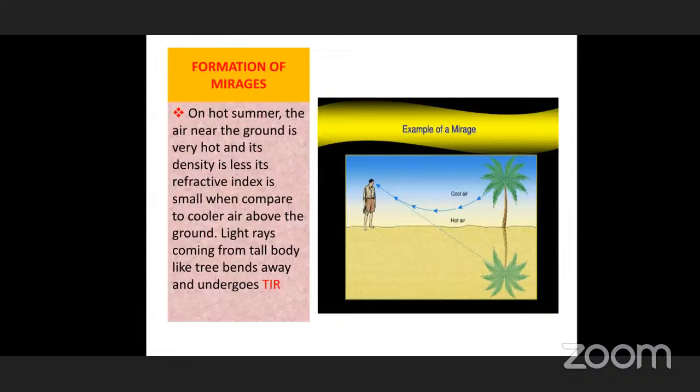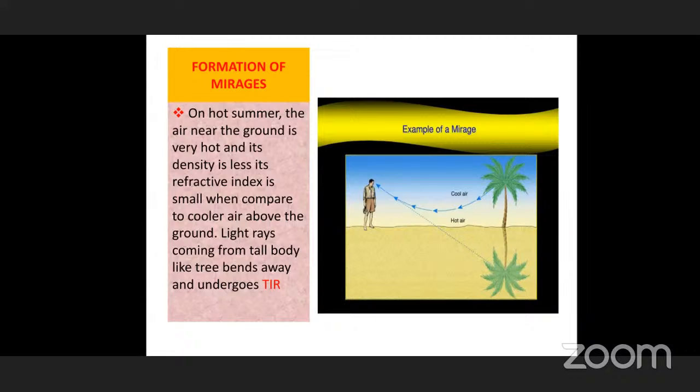So light, a tree is there. So light has to come from the tree. How can you see this tree? While the light rays come from one place and again come to the hot air, what happens? First, light rays entering into the hot air means it is entering into lesser density hot air, from cold to hot. What does it mean? Denser to rarer. The light rays are entering from denser to rarer.